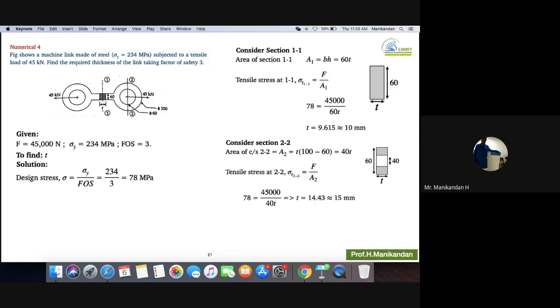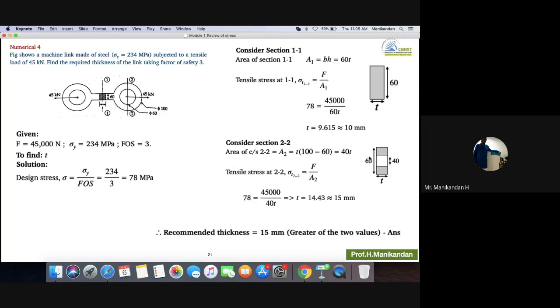At section 2.2, the cross section is again like this, with 40 at the middle and total of 60, and the thickness does not vary, so it is T. So area is T into 60 minus 40. Sorry, I made a mistake over here. The outside will be 100.